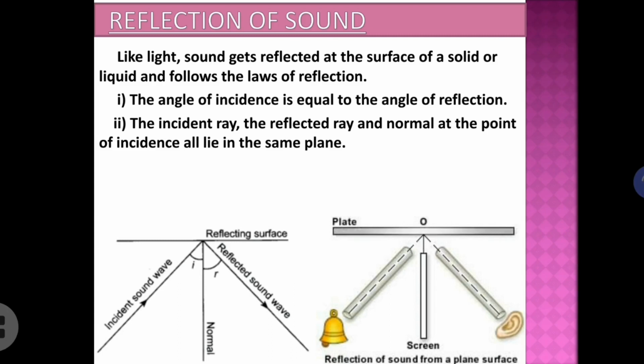That means the angle between the first pipe and the screen or obstacle in between should be equal to the angle between the second pipe and the screen in between. So this activity you can perform. If you have two paper pipes and any source of sound, you can prove these laws of reflection, right? I is equal to R. Only when I is equal to R can you have maximum clear sound through the second pipe.